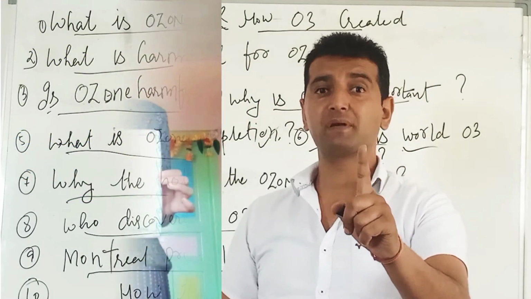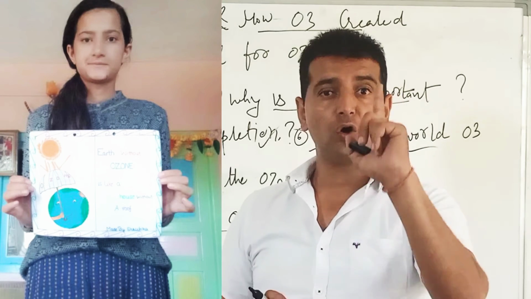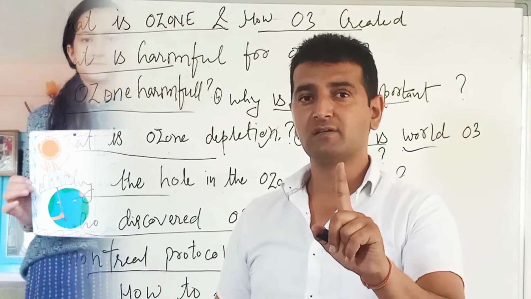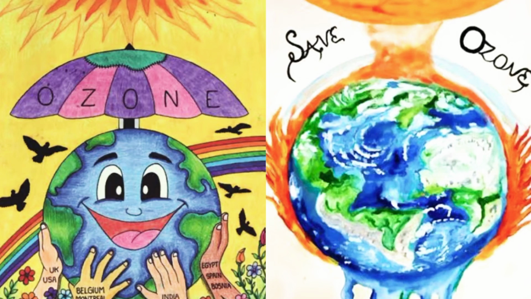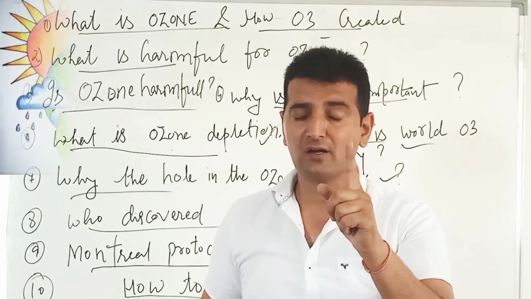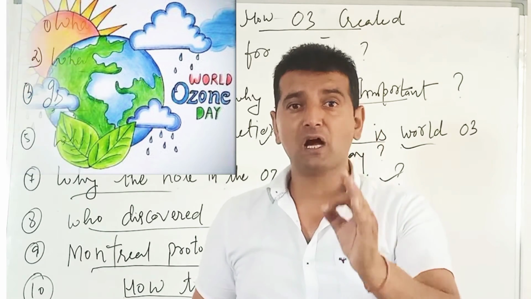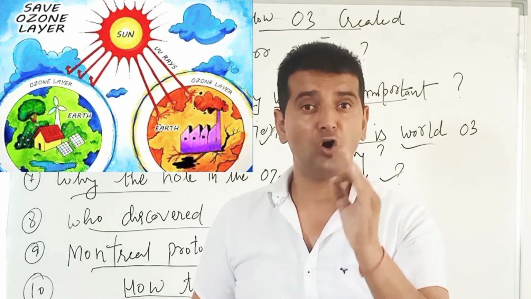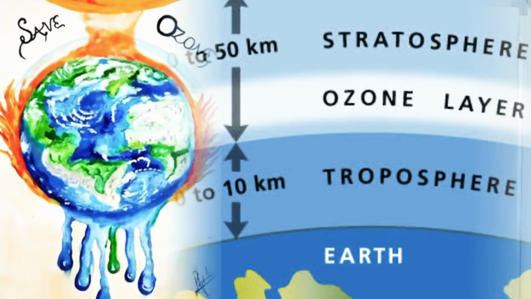So you all stay with me till the end of this video to know how important ozone is to us and what are the bad effects of ozone, how to save the ozone layer to sustain the living beings over this earth. Not only that, but I will also let you know how Antarctica plays a crucial role in understanding the depletion of ozone. So you all stay with me till the end of this video.